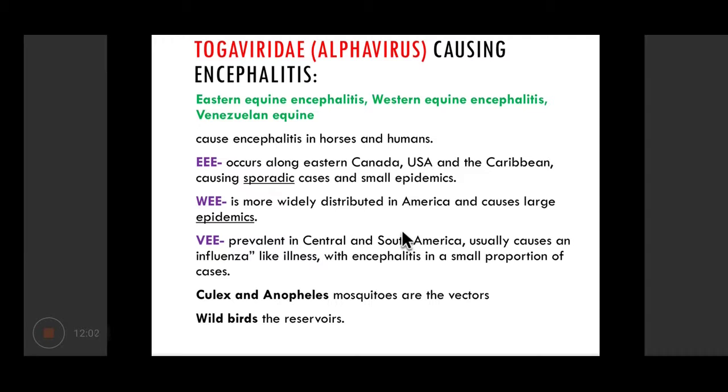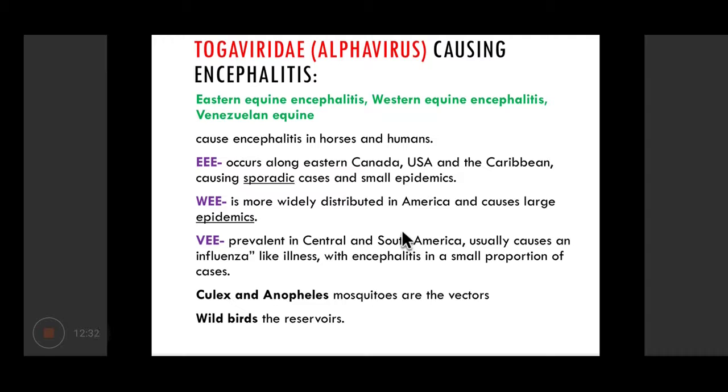So Togavirus or the alphavirus includes Eastern, Western, and Venezuelan equine encephalitis. As the name suggests, they are basically agents of encephalitis in horses, and humans are sometimes infected. Eastern, Western, and Venezuelan basically refer to the geographical area where they are more commonly distributed. Eastern is distributed along Eastern Canada, USA, and the Caribbean.